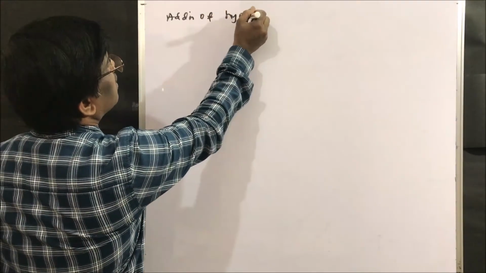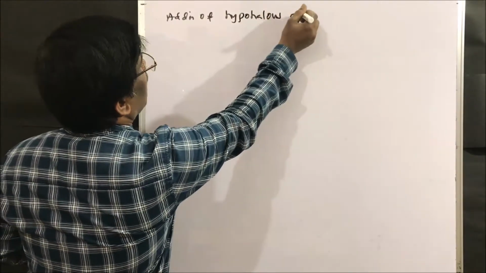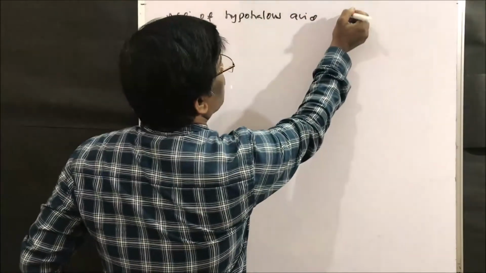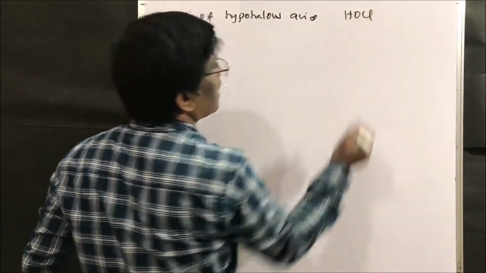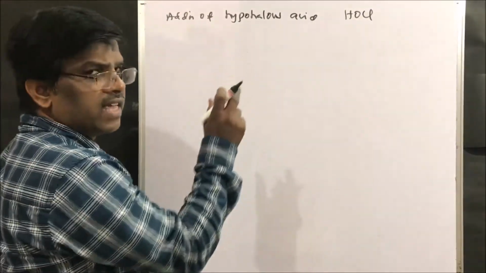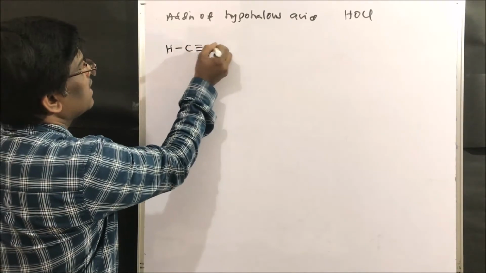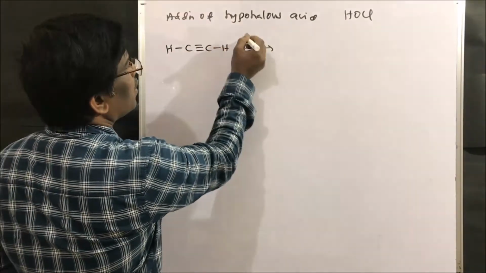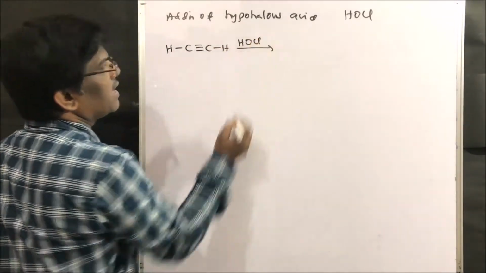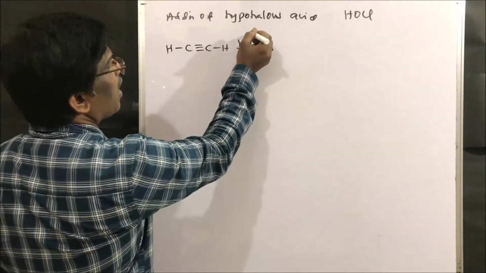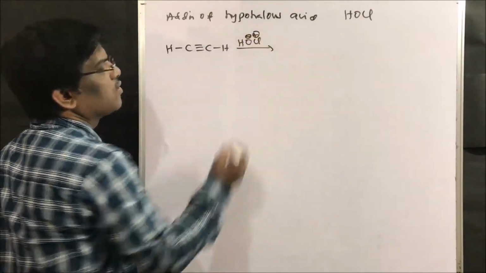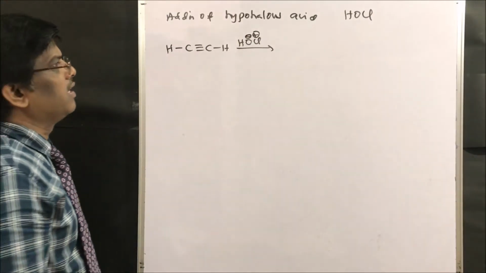Hypohalous acid, for example HOCl, right? This is a very peculiar reaction. For example, if I take acetylene, in this reagent chlorine is going to act as the electrophile and this is going to act as the nucleophile, right friends?